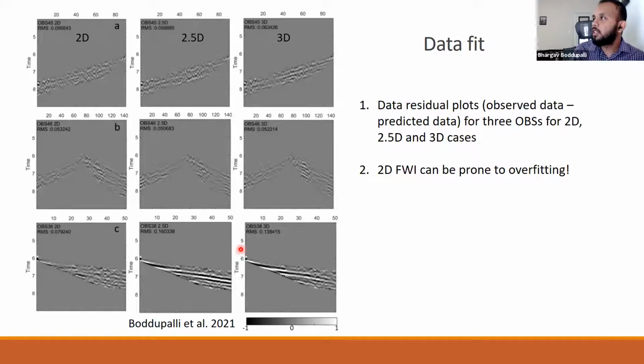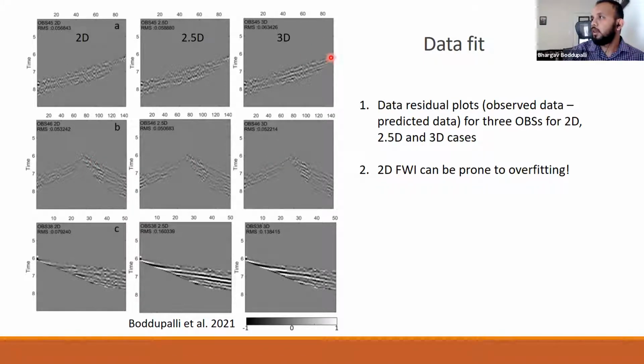Another interesting thing is data fit. We used three OBSs to illustrate the data fit for three cases: the 2D case, the 2.5D case, and the 3D case. In the case of OBS 45, the RMS fits for all three cases are very close, and also for OBS 46, the RMS fit is very close.